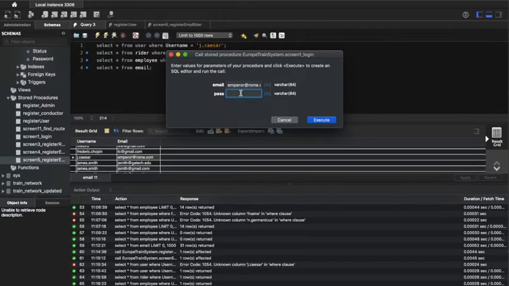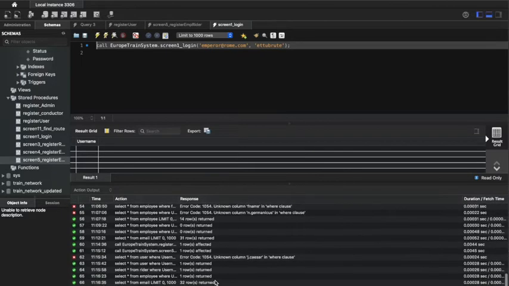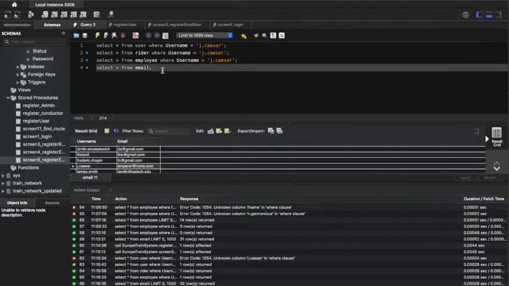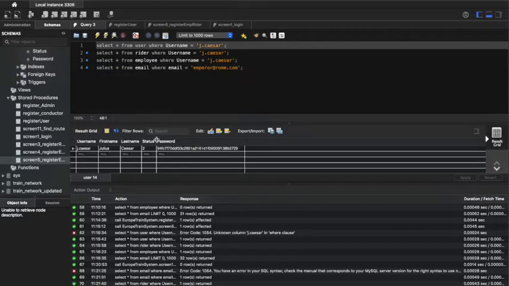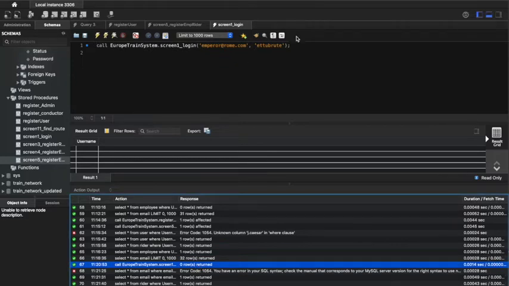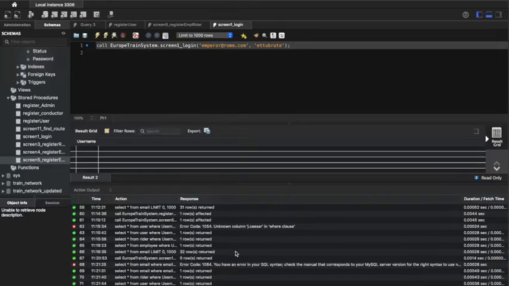emperor@rom.com, and his password is a2root. So we're going to execute the statement, and okay, 0 rows returned. So let's see. We can see that his status is 2, which stands for pending, meaning that he is unable to log in, and that is why we had the statement 0 rows returned where we called the screen. We can do it again, and yeah, we can see 0 rows returned because he is not approved by an administrator yet, therefore cannot log in.